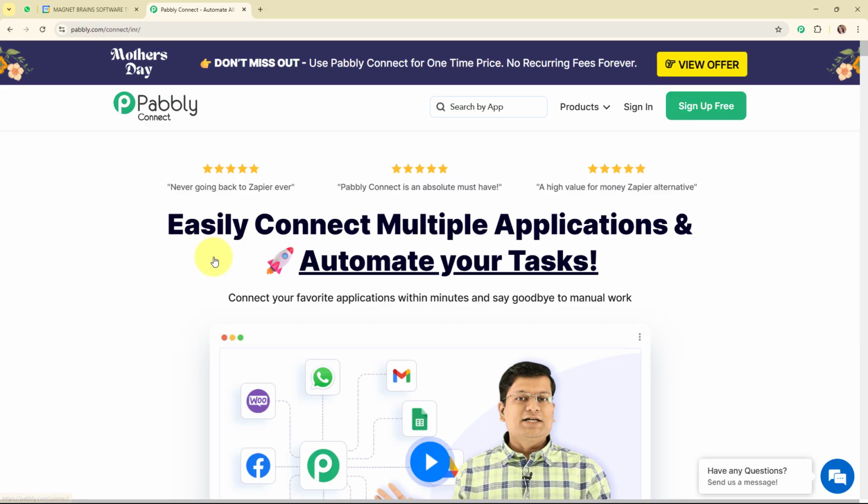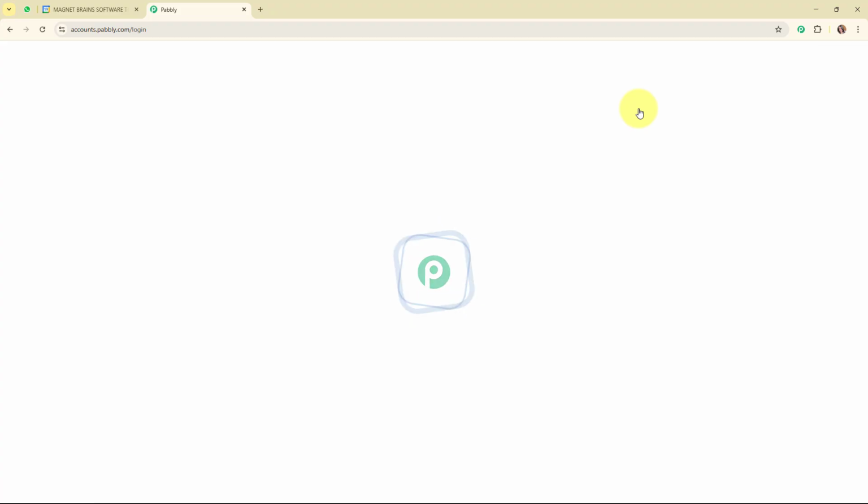So here on the screen you can see Pabbly Connect's homepage, and here you can see two options, that are sign in and sign up free. If you're a new user, click on sign up free and get a free 100 tasks every month to explore the software. And if you're an existing user, click on sign in. Here I'm an existing user, so I'm clicking on sign in.